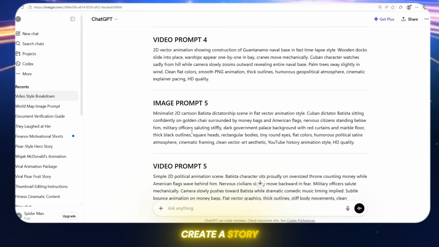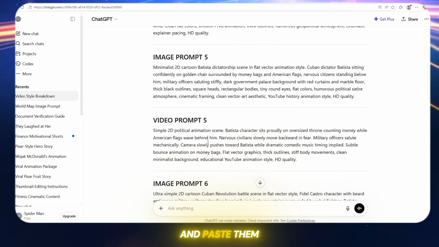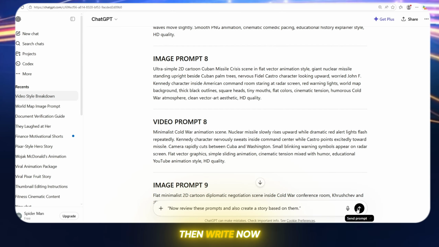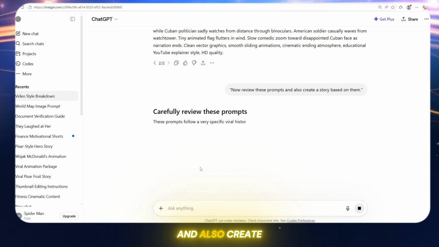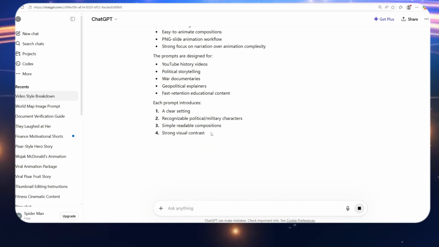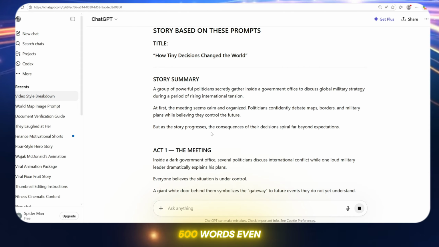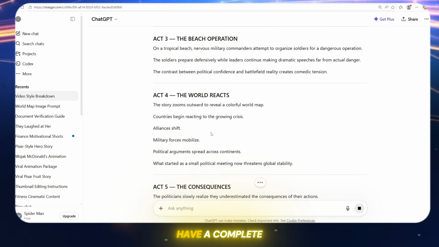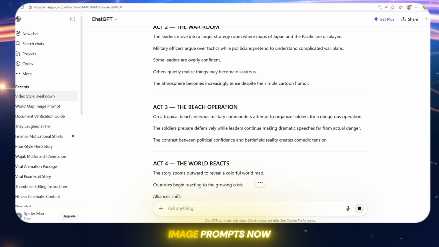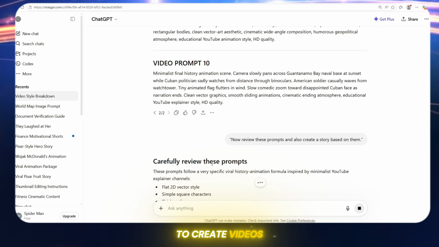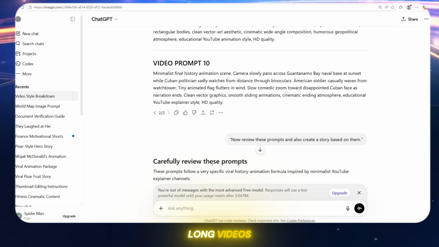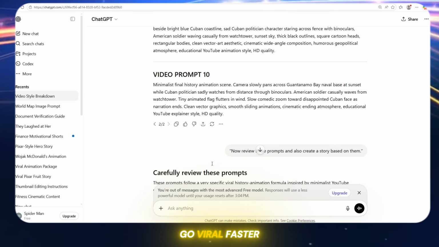If you want to create a story, just copy all the image prompts and paste them into ChatGPT. Then write, "Now review these prompts and also create a story based on them." You can specify the length of the story, 200 words, 400 words, 500 words, even 1,000 words, depending on your need. Finally, you will have a complete story ready to use image prompts. Now you are ready to create videos. You can make long videos, but shorts are recommended because they go viral faster.